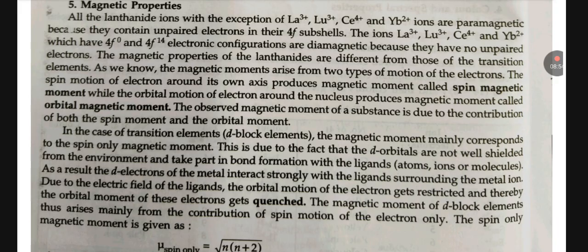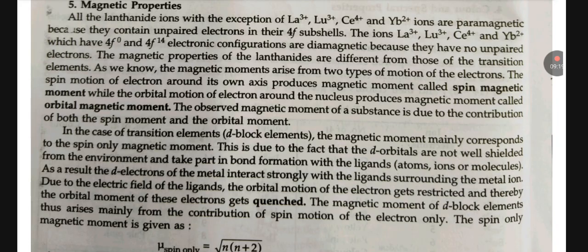This is due to the fact that d orbitals are not well shielded from the environment and take part in bond formation with the ligands. As a result, the d electrons of the metal interact strongly with the ligands surrounding the metal ion.